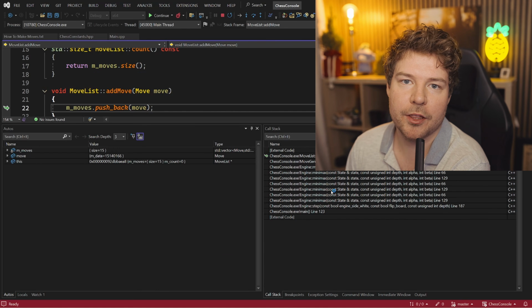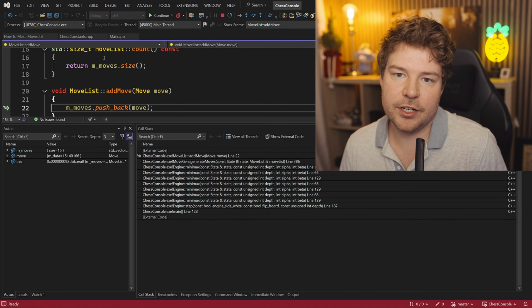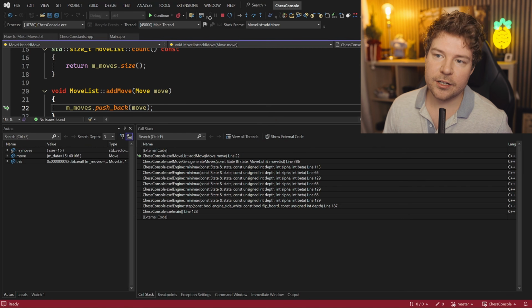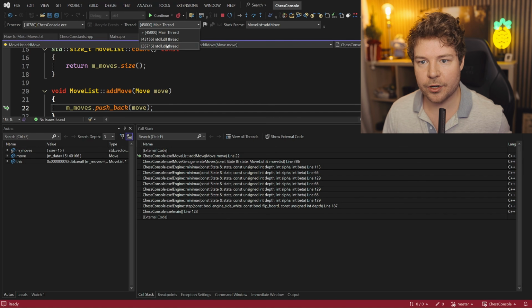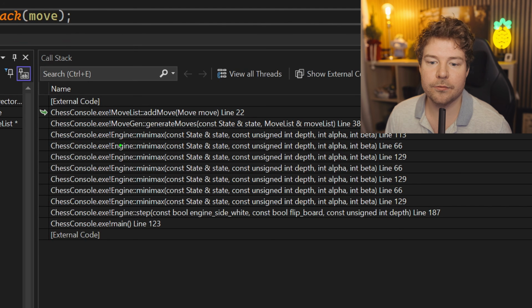This is another good way, by the way, to review or examine code or understand it if it's not your project, right? Just hit pause and see what's happening. If your program stalls or it's just doing something and you're wondering what it is doing, just hit the pause button. It'll suspend all the threads. You can select whatever thread you want, in this case we're just dealing with the main thread. And then it will tell you, using the call stack here, what's actually going on.